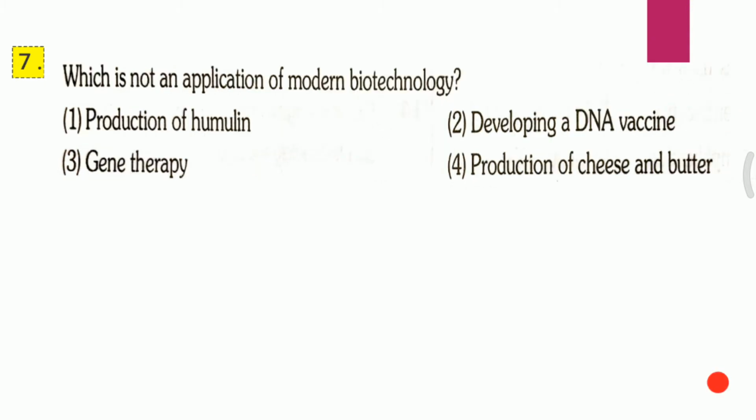Question 7. Which is not an application of modern biotechnology? First, production of humulin. Second, developing of DNA vaccine. Third, gene therapy. Fourth, production of cheese and butter. And the answer for this question is the fourth one, that is production of cheese and butter.